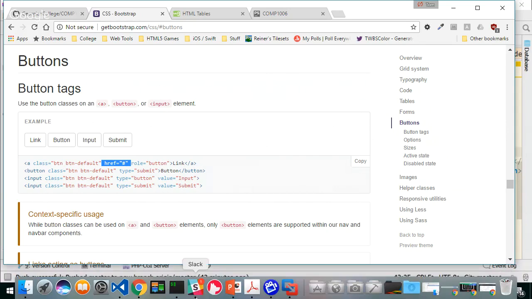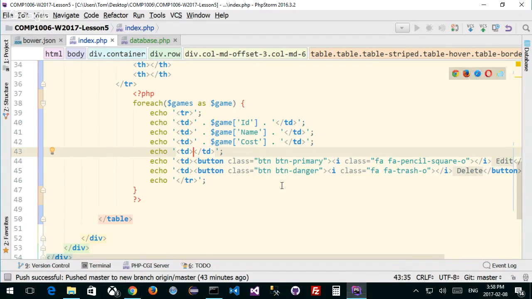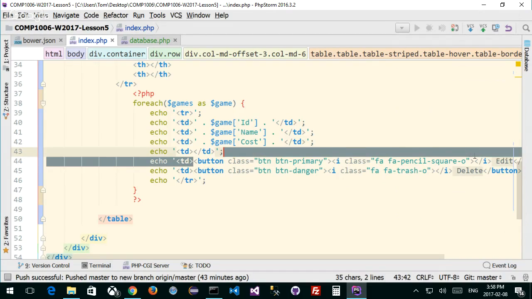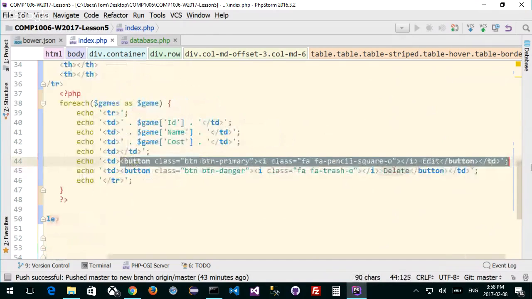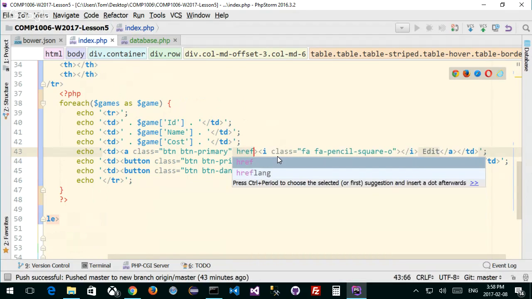Let's go back. Anyone have any other suggestions, by the way? Please speak up. So if I copy this whole thing, I'm just going to show you the difference. If I just copy this whole thing here, right? So this part, copy it, and go here and paste it, and change this from button to A, right? We almost have everything we need. Again, the href will have to be inside here, right?